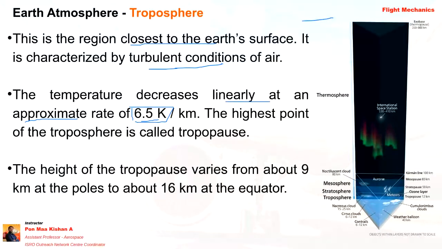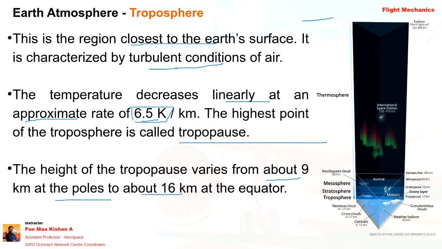The highest point of the troposphere is called the tropopause. Yes, that's what I told, the troposphere and stratosphere layers are separated by the tropopause. The height of the tropopause varies from about 9 kilometer at the poles to about 16 kilometer at the equator. Can you understand the last line which I tried to say in the beginning?